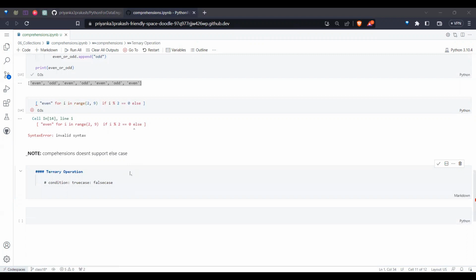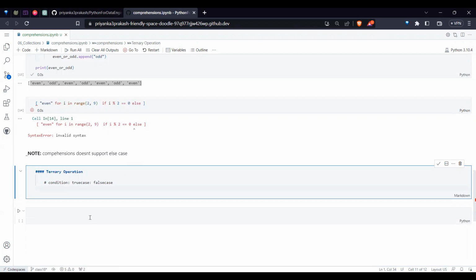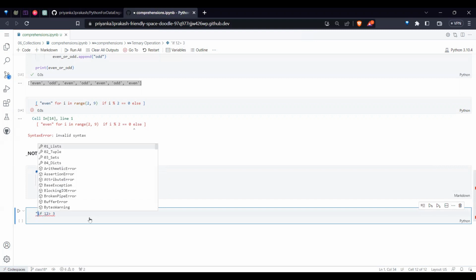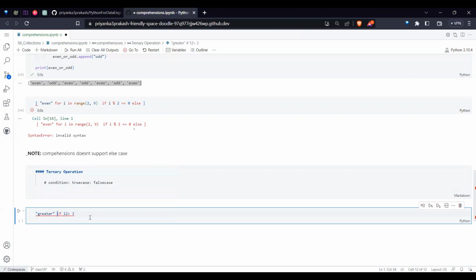So how it works is, you write any condition. Say, 'greater' if 12 is greater than 3, else 'lesser'.